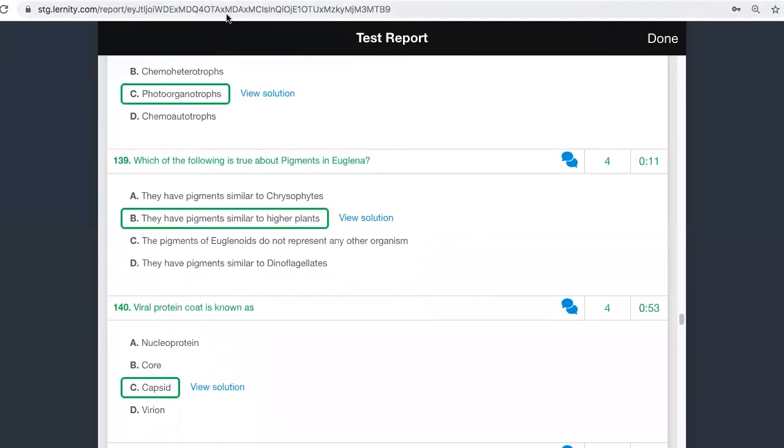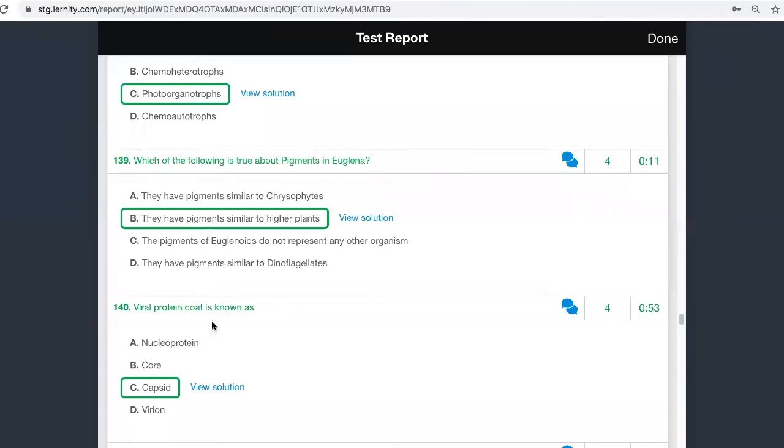Okay, so the next one is the viral protein coat. We call it capsid. So we all have studied about capsid. Tell me quickly, what is the unit in the capsid called? Capsomeres. Yeah, right. Capsomeres are the units present in the capsids. Good. Many of you have responded positively.